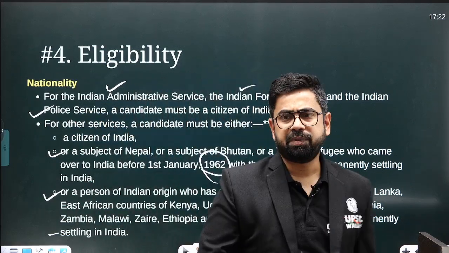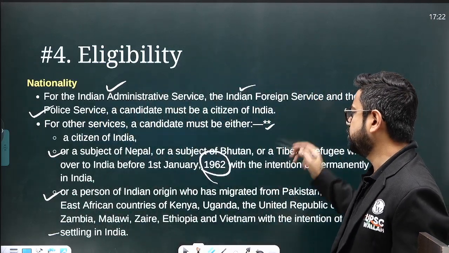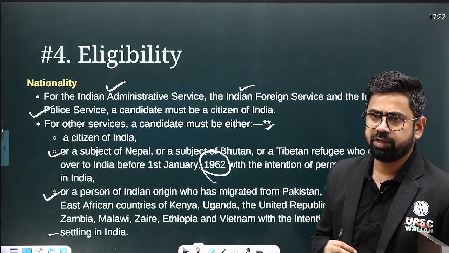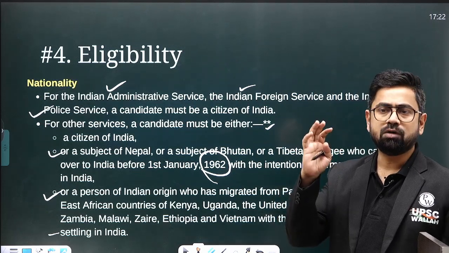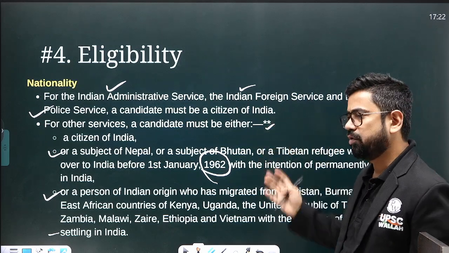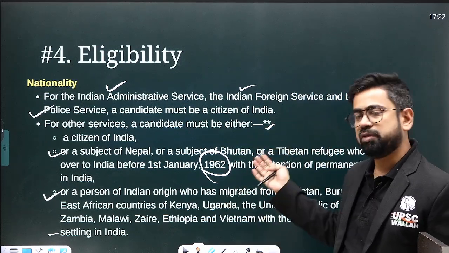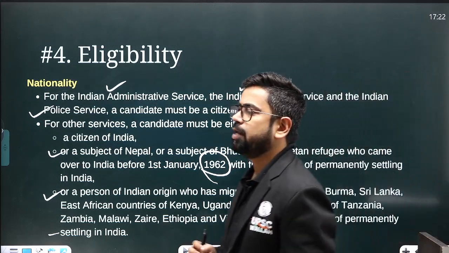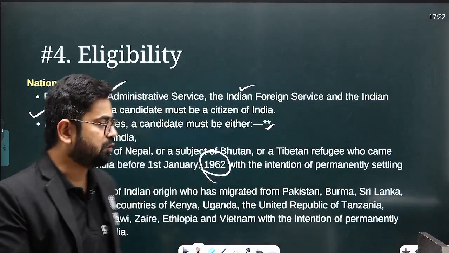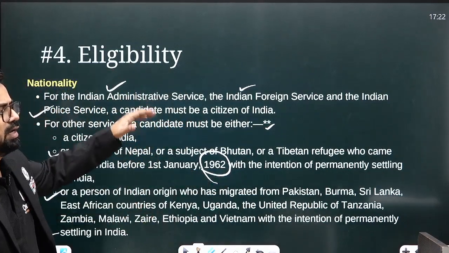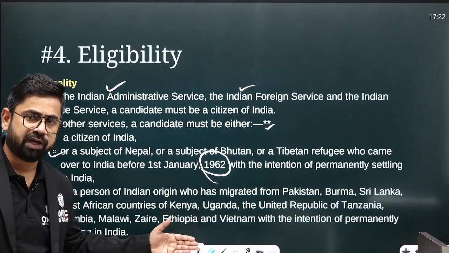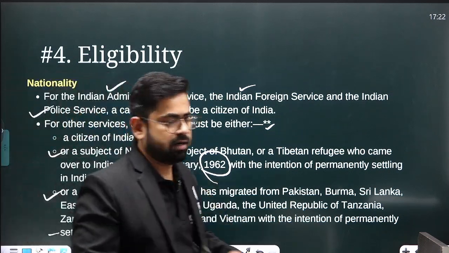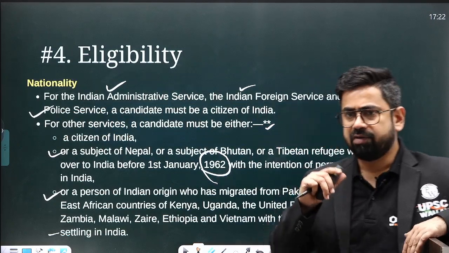Of course, I place a strict mark: if you belong to this, then do visit the notification. The notification is the prime source of all the information. If there is a specific case other than citizen of India, I suggest please visit the notification. There you will find that you need to have some eligibility certificate.